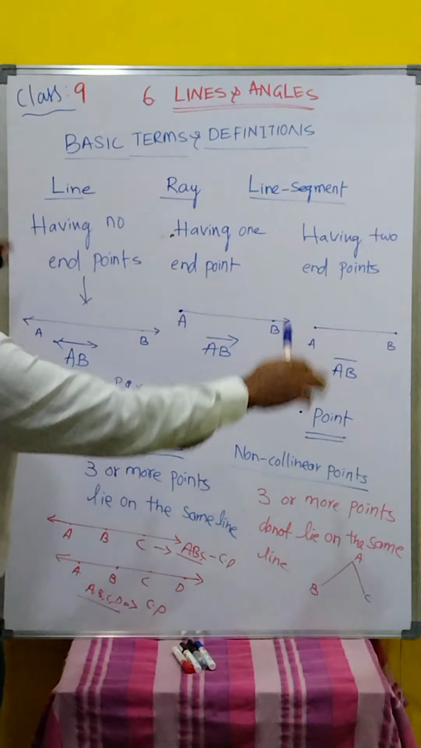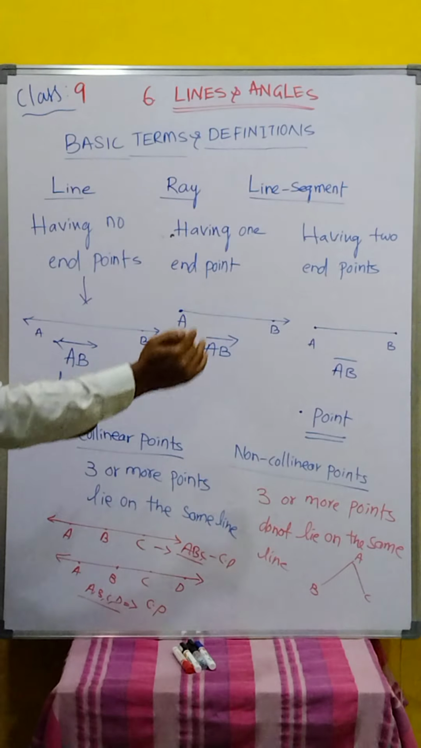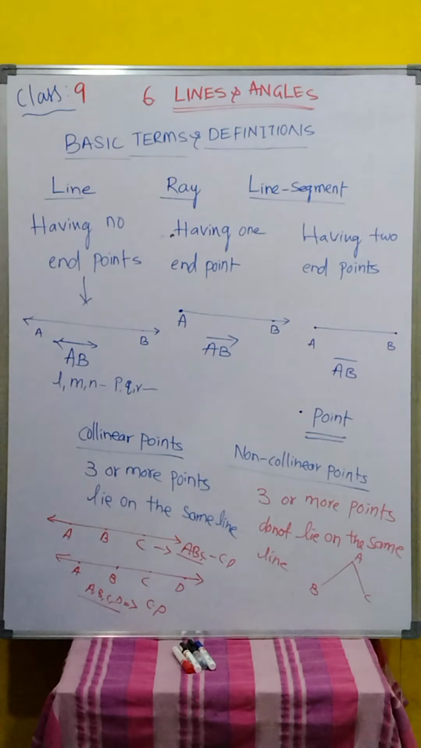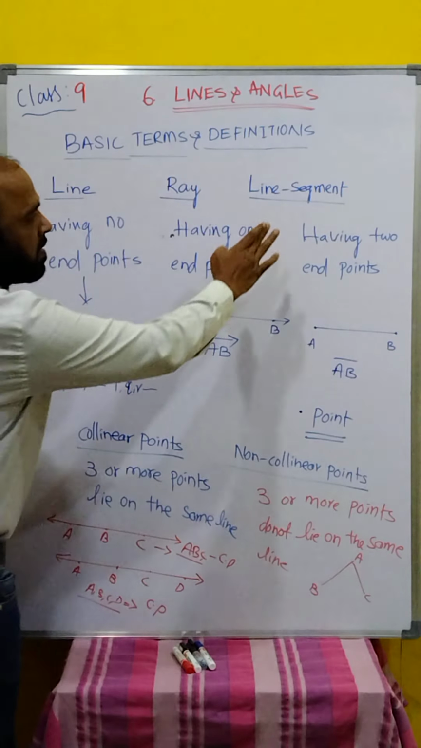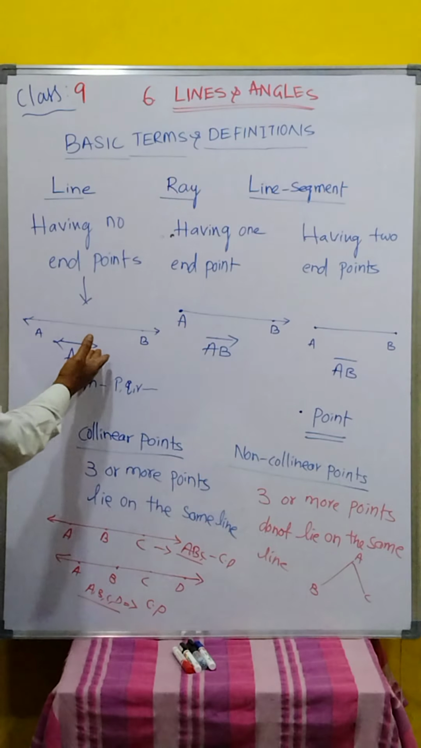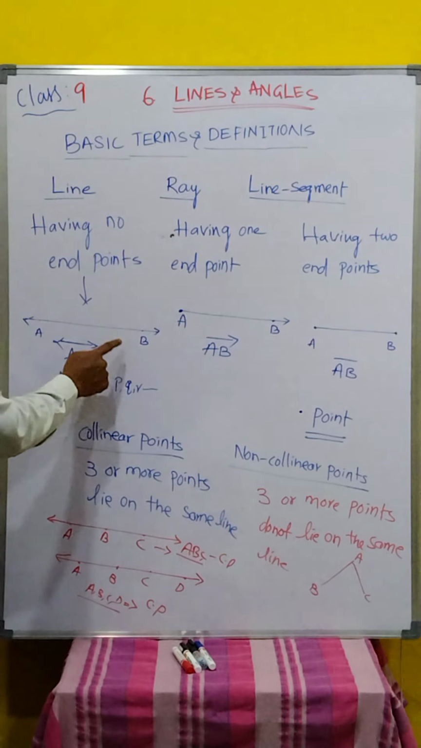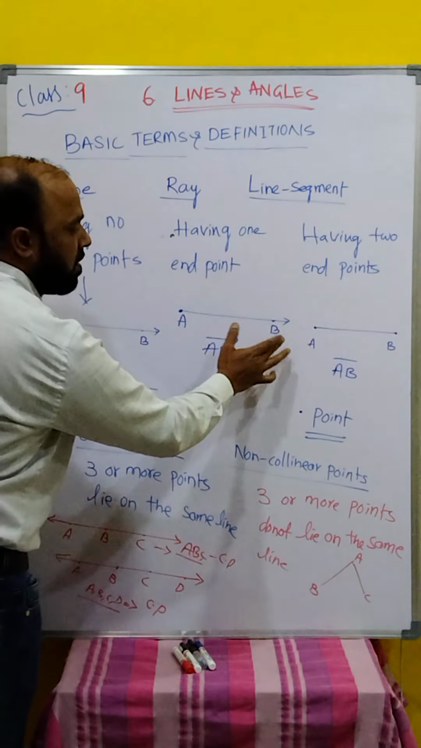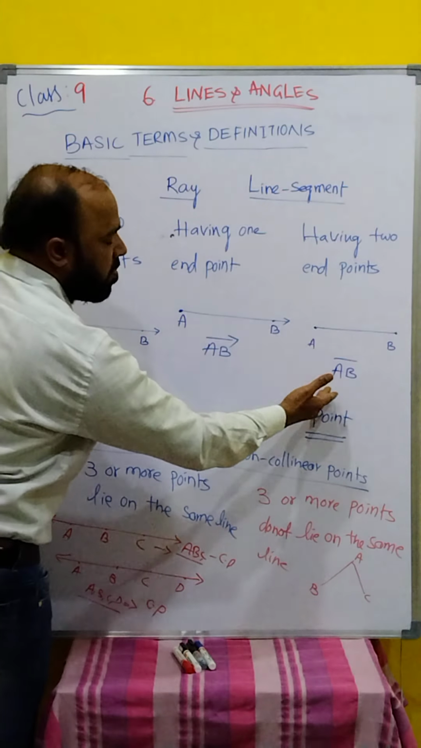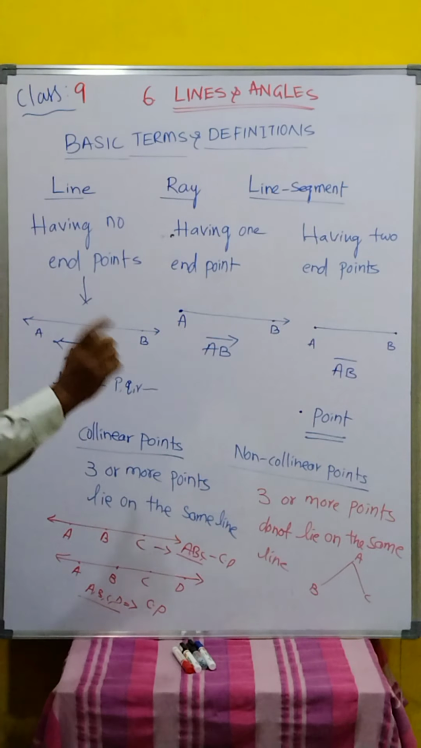That is the definition. These are the basic terms in lines and angles. Line, ray, line segment: again, just repeat. A line has no endpoints. A ray has one endpoint. A line segment has two endpoints. They are denoted like this: AB line, AB ray, and AB line segment. A line has breadthless length. A ray has one endpoint and one side extending. A line segment has a definite length, and we can find the length of the line segment. Lines are also denoted by small letters like L, M, N, P, Q, R, and so on.